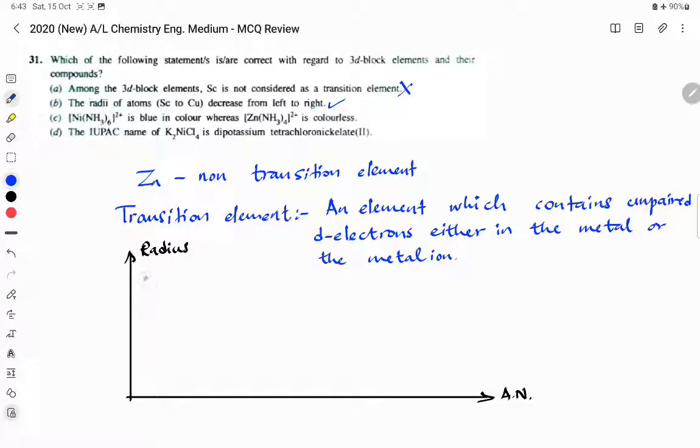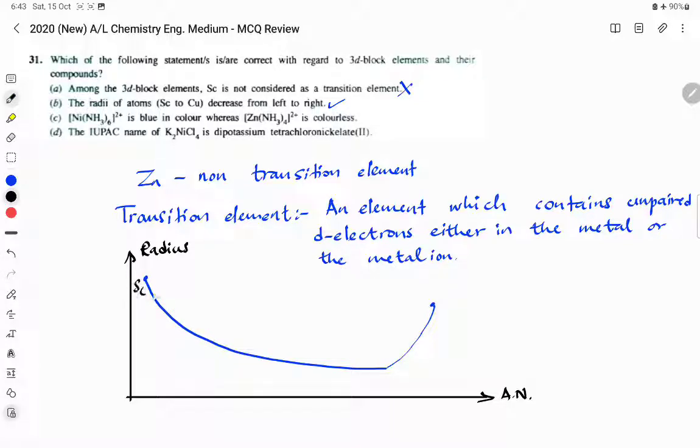Scandium to copper, it decreases, and then vanadium increases. Zinc increases. Now the reason that the zinc has a higher radius is because it has the highest shielding effect from the inner energy levels.